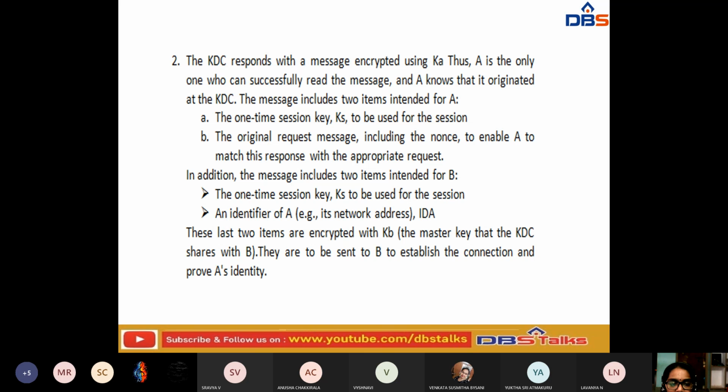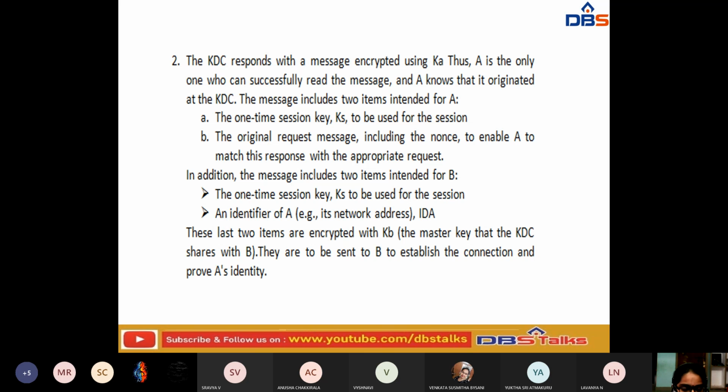To match this response with the appropriate request, we are going to add the items intended for B. These items are used to establish the connection and prove A's identity.